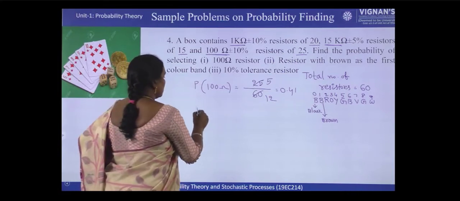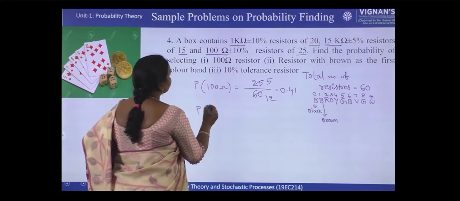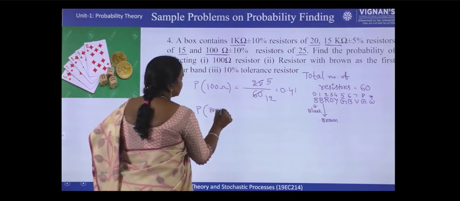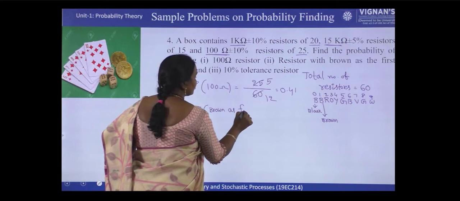So, probability of brown as first color band.